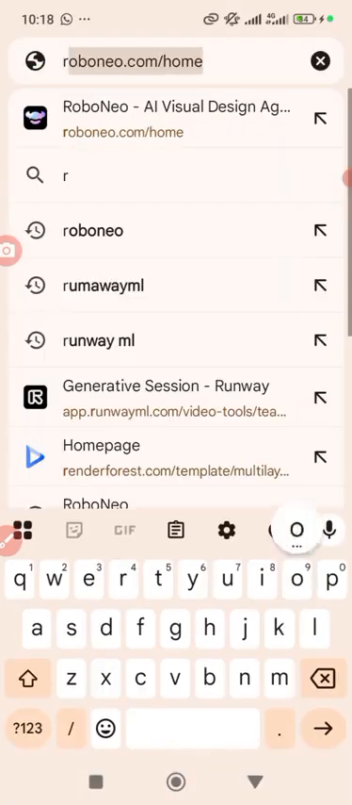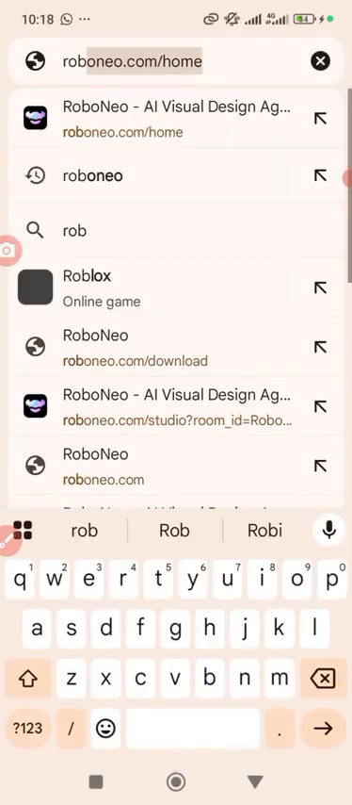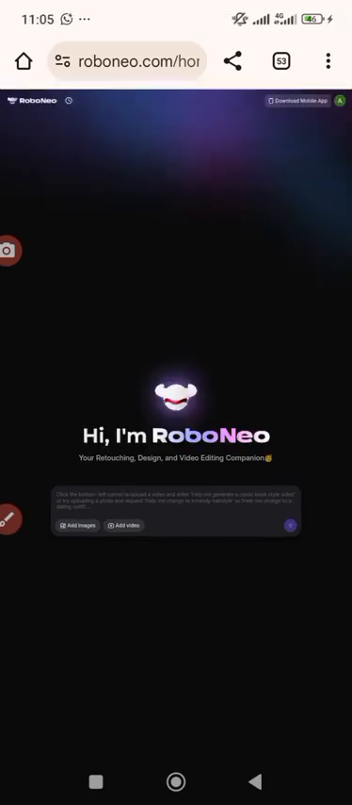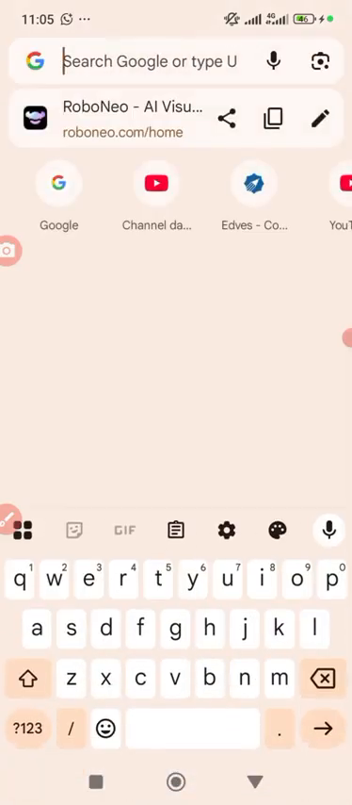I call it Roboneo. Just go to your Chrome, type Roboneo. To enjoy it better, you can put it on desktop mode. Now that we have entered the Roboneo website, just type Roboneo and you will see. I know you may wonder, if you are new, how can you get to Roboneo? Just put it in your browser.